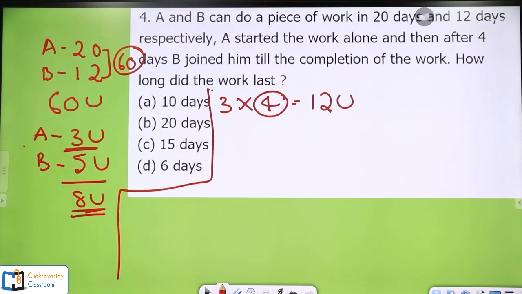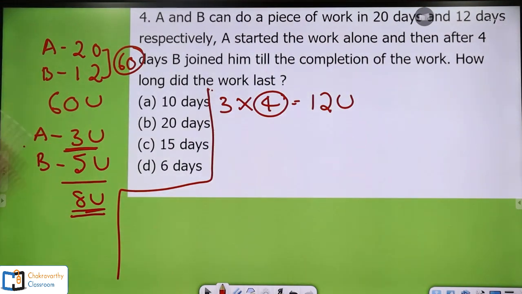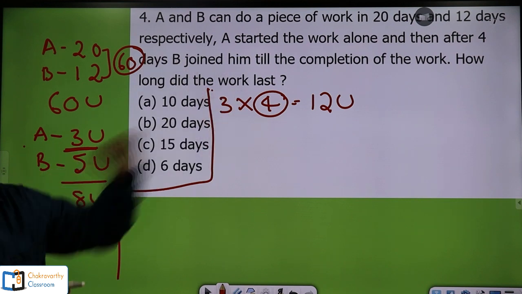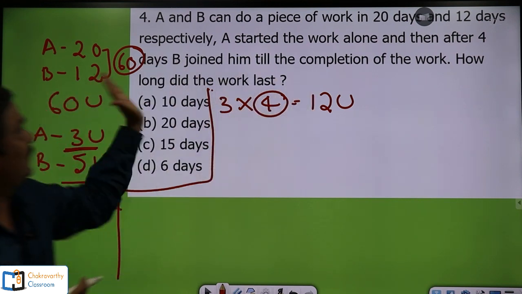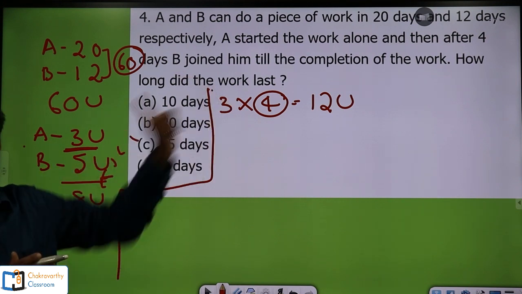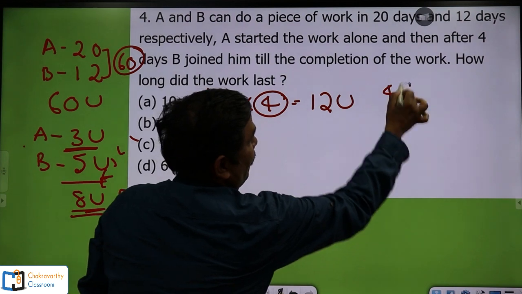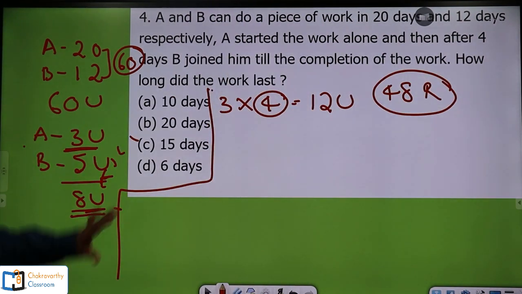Right. Now how much work is remaining here? Out of 60, 12 units are completed. So 60 minus 10, 50, 50 minus 2, 48. You have to do it that way. 48 units of work is remaining. I am writing here, 48 units of work is remaining. This is being done by A and B together.